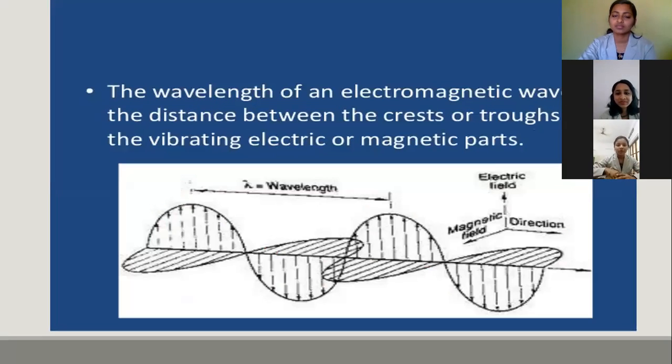And the next property of light waves is the wavelength. The wavelength of an electromagnetic wave is the distance between the crest or trough of the vibrating electric and magnetic part. The distance between the crest and the trough of a vibrating electromagnetic wave is the wavelength of that electromagnetic wave.